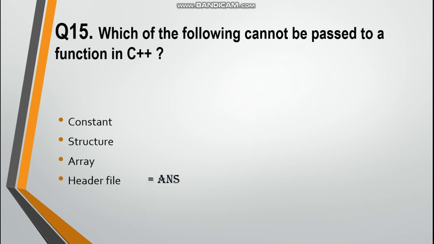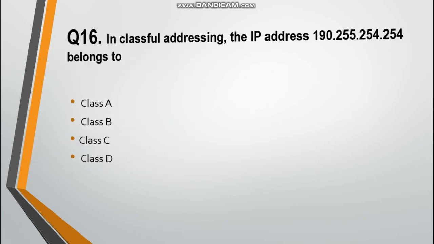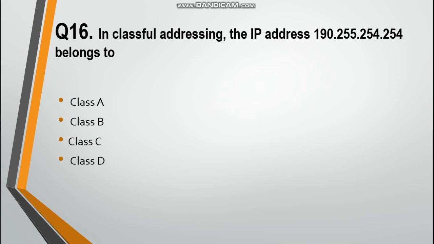Answer is header file. Next question is, in classful addressing, the IP address 190.255.254.254 belongs to. First option is class A, second option is class B, third option is class C, and fourth option is class D. Answer is class B.